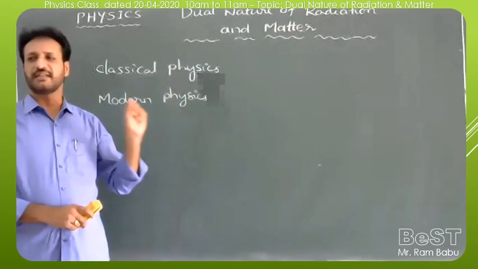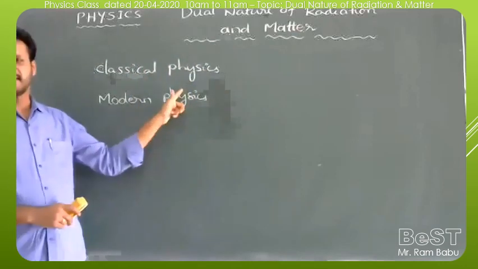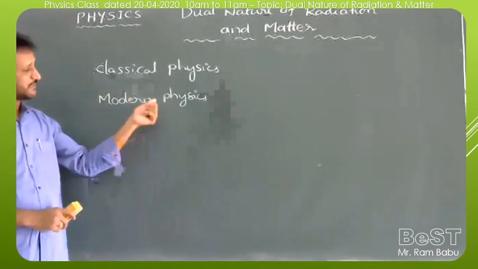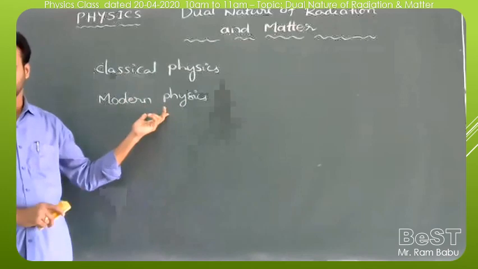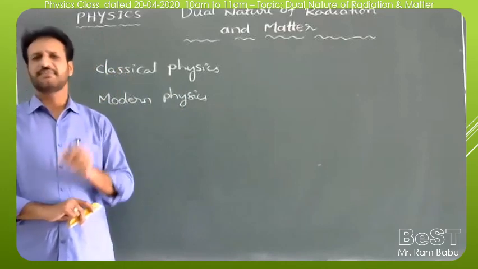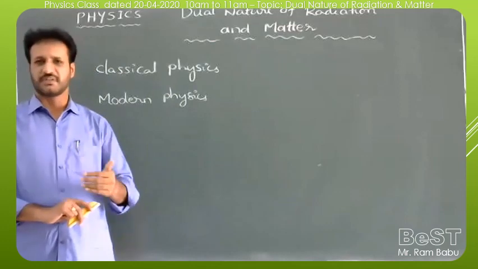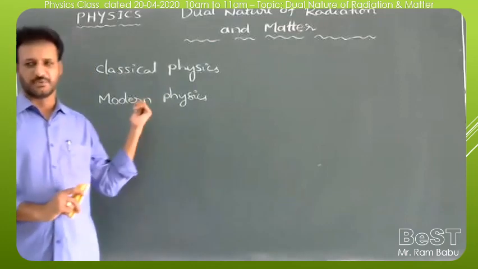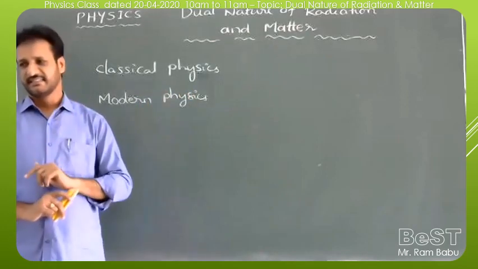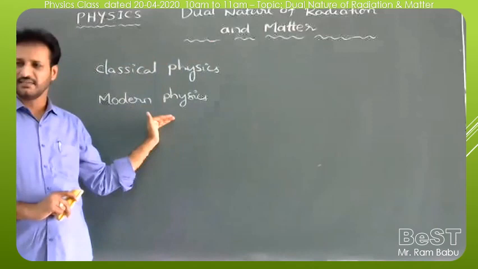Physics before the 19th century can be called classical physics, and physics after the 19th century can be called modern physics, which is also called atomic physics. This modern physics is the up-to-date physics we are using day to day now. In modern physics, generally the size of the object is very small compared to the atom, nearly comparable to the atom, like the electron, proton, neutron. So very small particles are considered in modern physics, and the speed of those particles is also comparable to the speed of light.